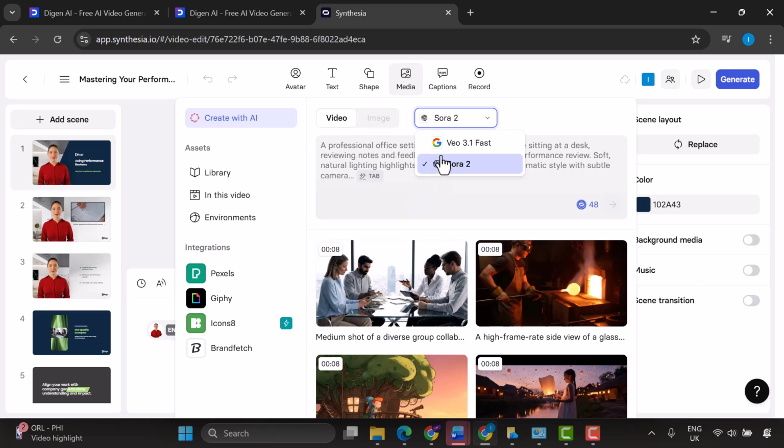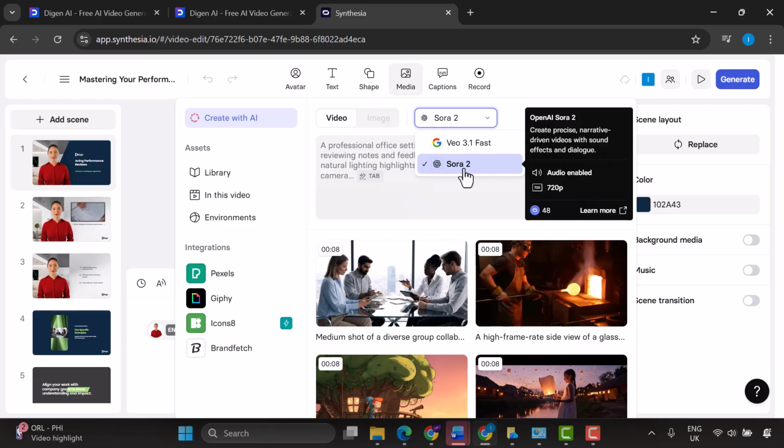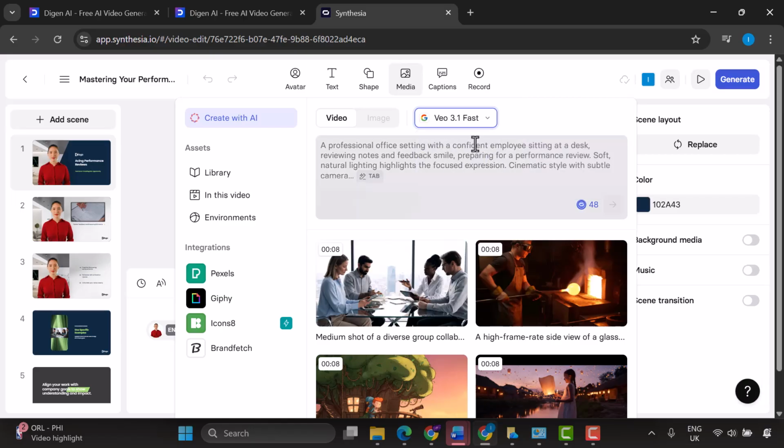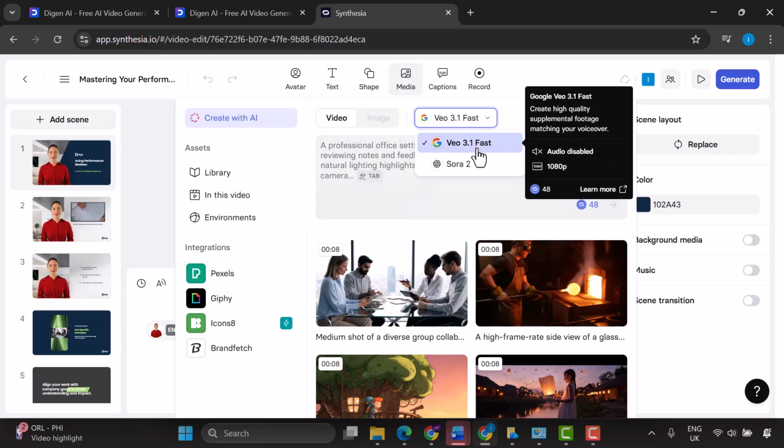There are two options. One with audio enabled at 720 pixels resolution, and you need 48 credits to use this model. So with Synthesia, you get a lot of credits on a daily basis that refresh, so you have plenty to work with. And then we have VO3, which does not allow audio generation, and it's 180 pixels resolution. That's a higher resolution, but without the audio capability.